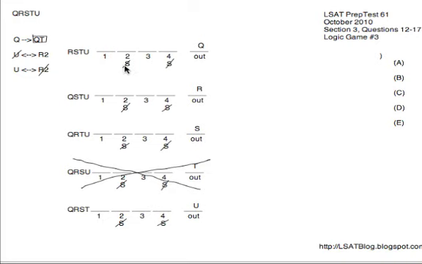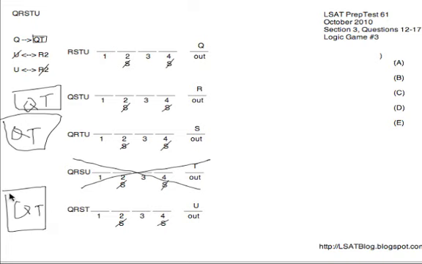Now, we know that in the other remaining diagrams, when we have Q, we actually have T. So I'm going to put down QT next to the relevant ones just to remind us. In this diagram, we've got QT. In this diagram, we've got QT. And in this diagram, we've got QT. So in those diagrams, we've got QT in for certain. Now, keep in mind also that we've got this other rule here. When we have U, R can't be second. So in this diagram, R can't be second. And in this diagram, since U is in, R also can't be second. Obviously, in this one here, it's irrelevant due to the fact that R has to be out. And this one is not activated due to the fact that U is out.